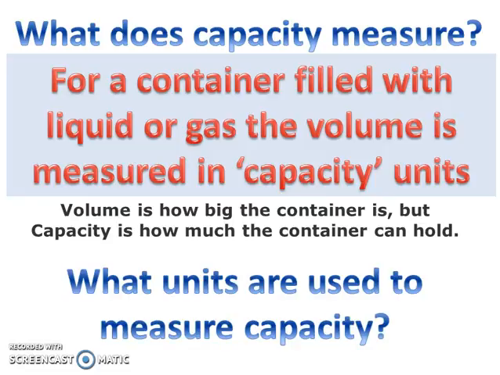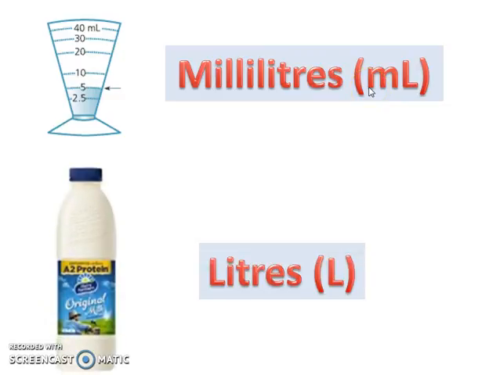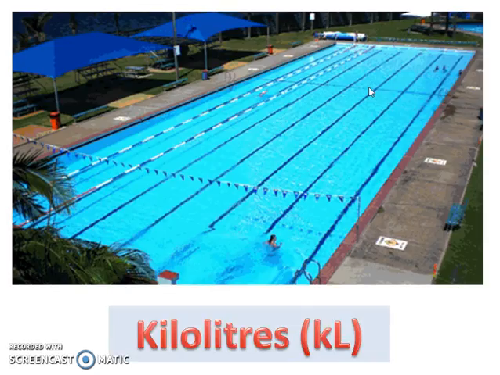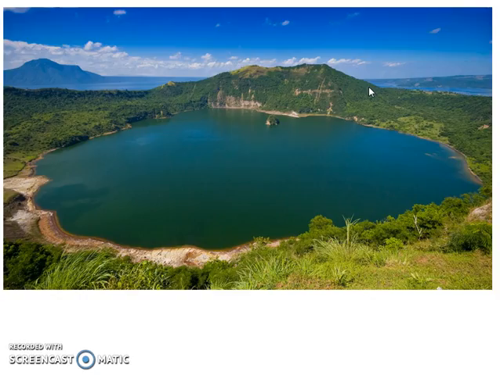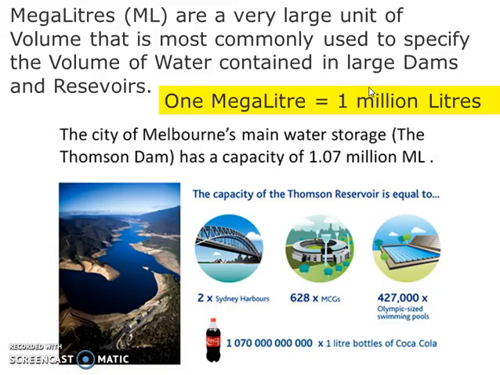Now, what units do we use mathematically to measure capacity? Well, we use milliliters for small amounts. And you can see we have the small letter m here for milliliters. We use litres for slightly larger amounts. For something like a pool, we would use kiloliters, which is thousands of litres. And then when you're looking at something really big, we would use megaliters. So a megaliter is actually 1 million litres.